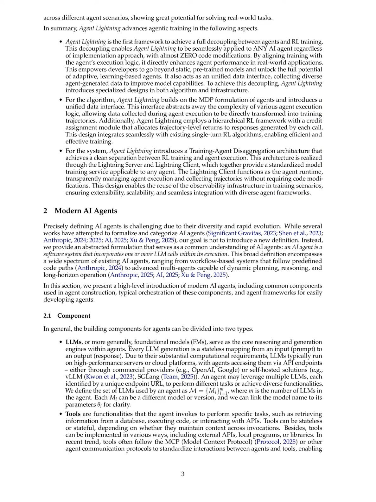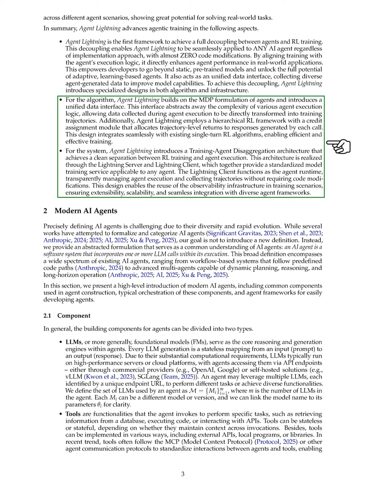Section Summary. In this section, we discuss the limitations of large language models, LLMs, in complex real-world tasks and introduce Agent Lightning, a framework that decouples agent execution from reinforcement learning, RL, training, allowing for seamless integration with any AI agent. By leveraging a unified data interface and a hierarchical RL algorithm, we enhance agent performance and adaptability while addressing challenges like sparse rewards and the need for diverse training data.